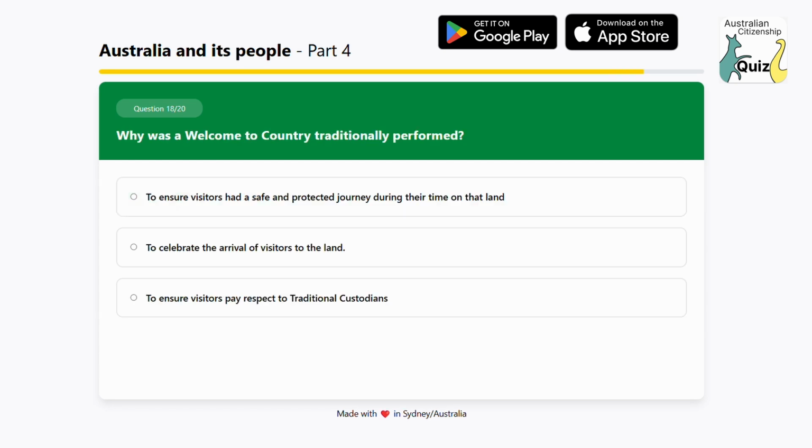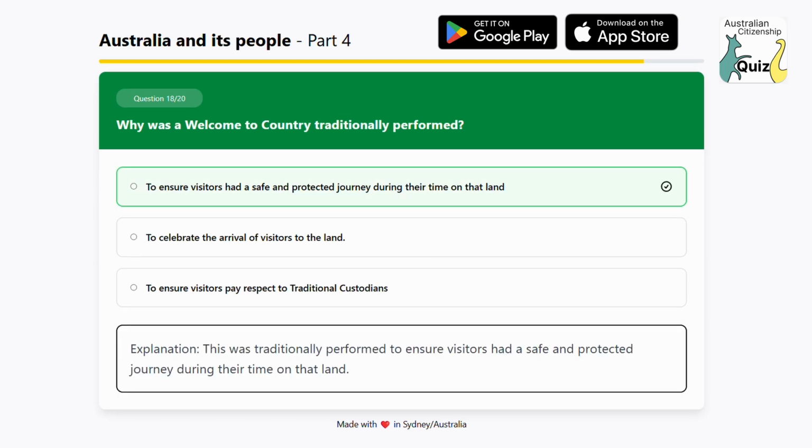Why was a welcome to country traditionally performed? Option 1, to ensure visitors had a safe and protected journey during their time on that land. Option 2, to celebrate the arrival of visitors to the land. Option 3, to ensure visitors pay respect to traditional custodians. The answer is to ensure visitors had a safe and protected journey during their time on that land. Explanation: this was traditionally performed to ensure visitors had a safe and protected journey during their time on that land.